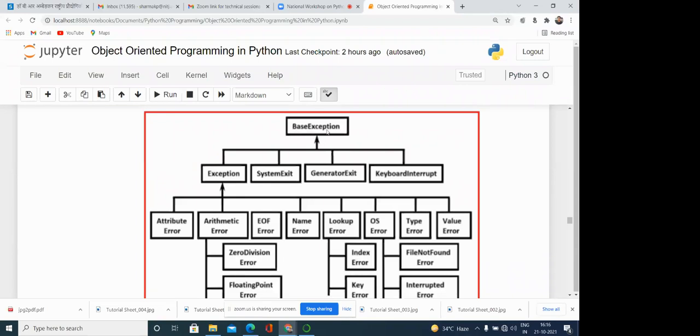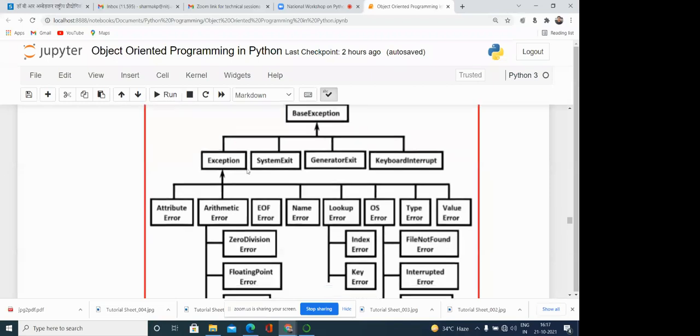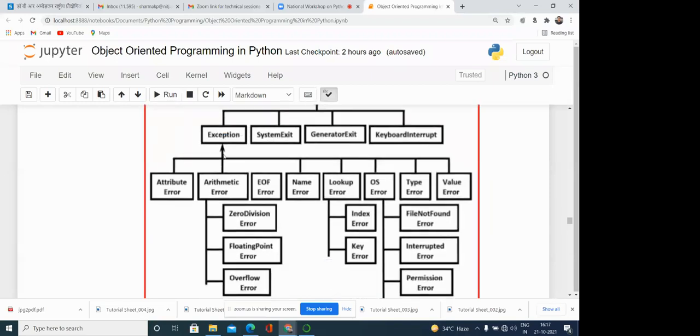So there is a base exception class, and after that we have so many classes. The other classes are also there, but the main runtime exceptions are these. These are the subclasses of the exception class. So this exception class is basically the main base class of exceptions, which are predefined exceptions, like attribute error, arithmetic error. In arithmetic error, zero division error can be there, floating point error can be there, overflow error can be there. So there are so many exception classes.